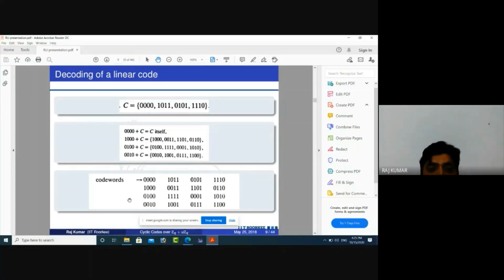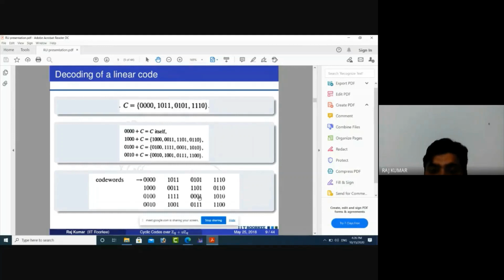Now I am giving an example to understand this decoding. For example, I want to send the message 0 0 0 0. This is our code C. Suppose these four codes are in C: 0 0 0 0, 1 0 1 1, 0 1 0 1 and 1 1 1 0. Suppose I have transmitted the code 0 0 0 0. Suppose a single error has occurred in the message, and this code becomes 0 0 0 1.